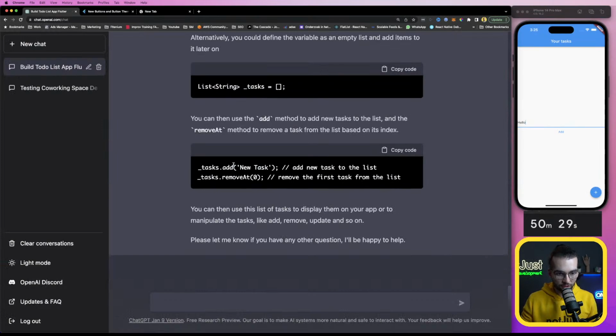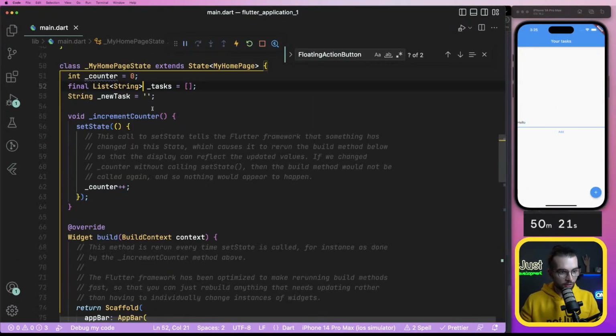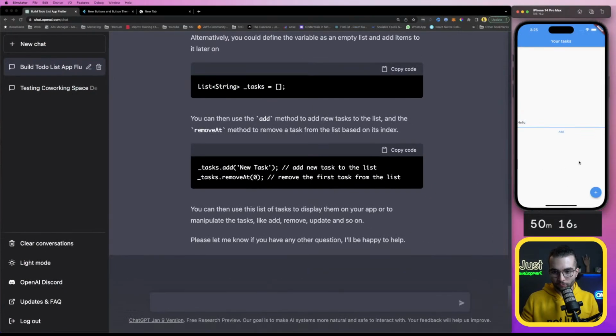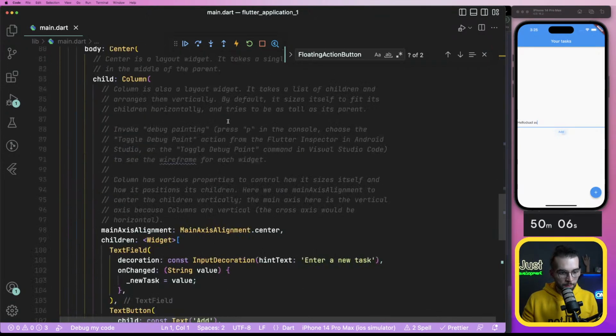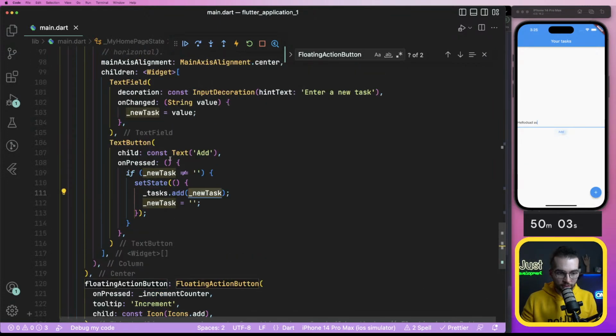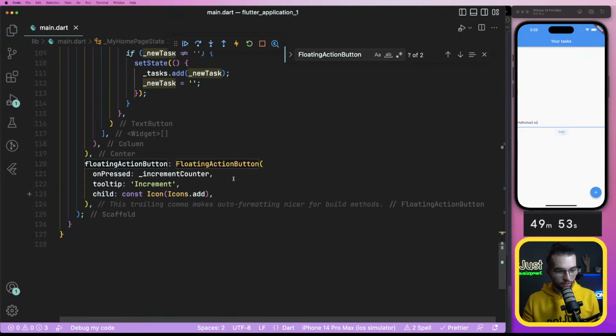What does ChatGPT tell us to do? Maybe I should define the list as a string to have a type as well. Maybe. And why is it final? Add. List dynamic is not a subtype of type. What? New task. On press, new task, set state. Kinda looks good to me, but for some reason it's not working.